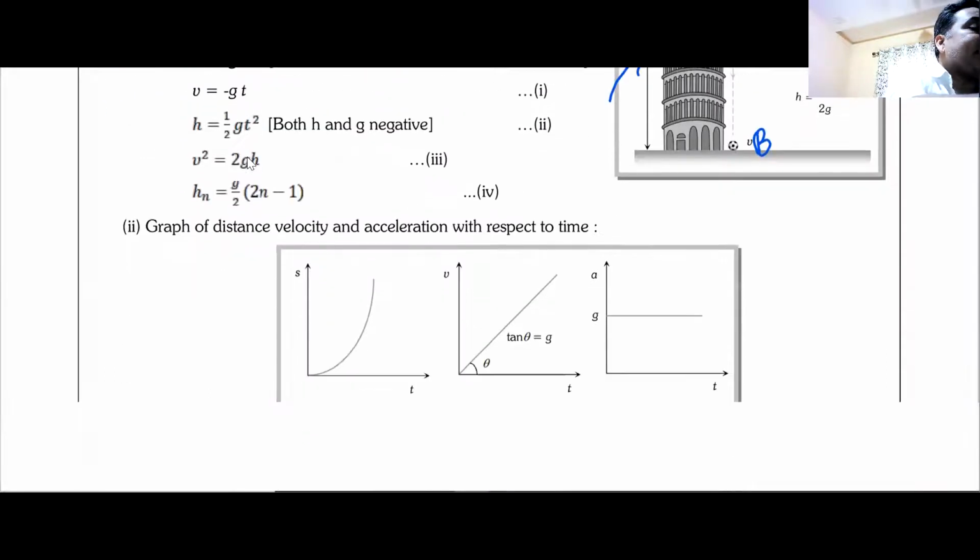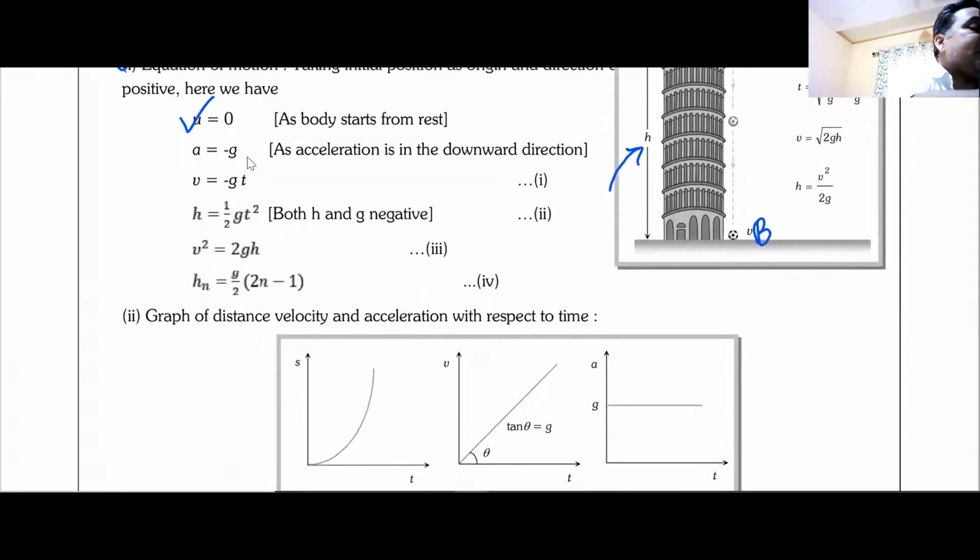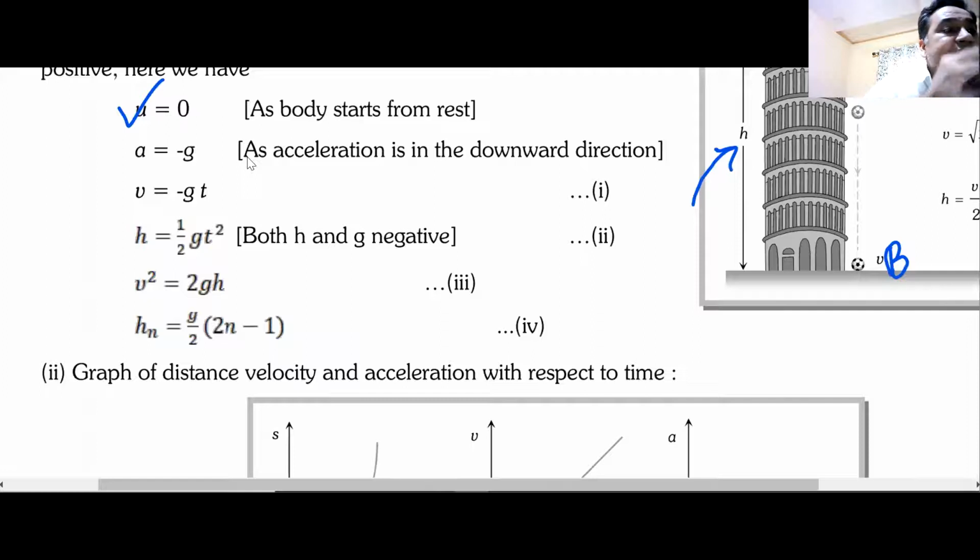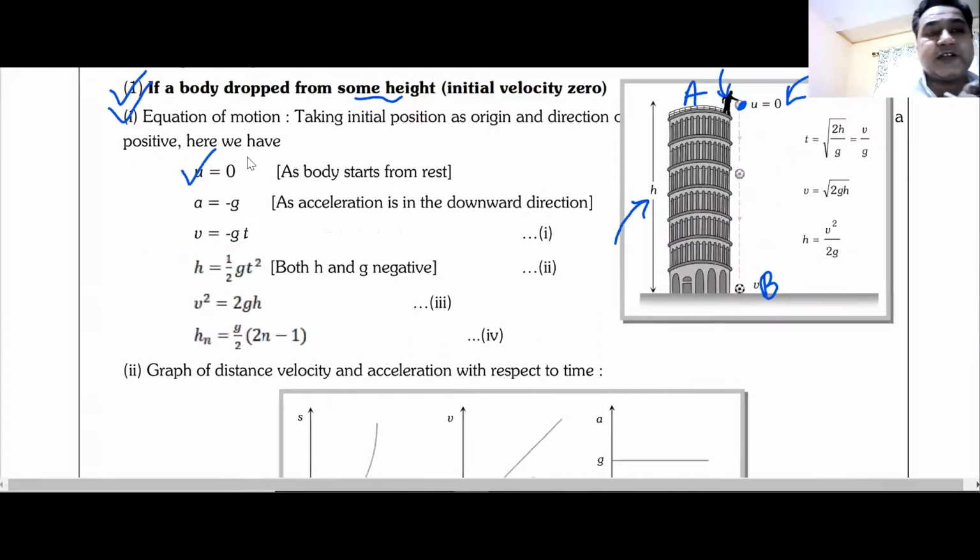As you can see here, acceleration is given as minus g. Why is it taken as minus g? Anyone? Because it is downwards. Yes, Niharika, we have to use proper sign convention.